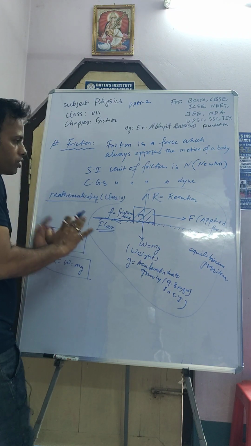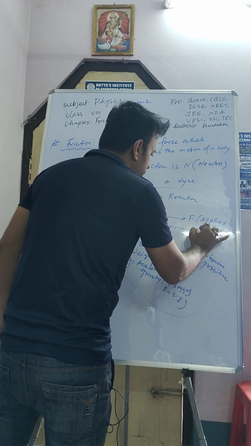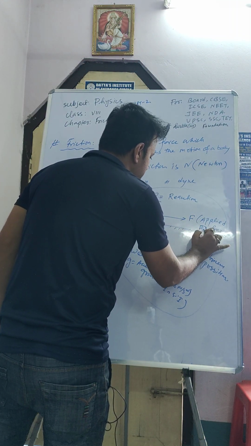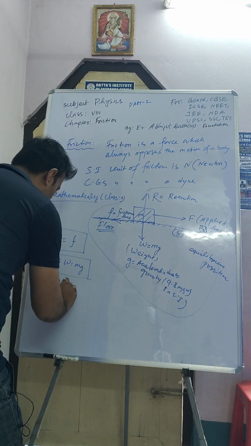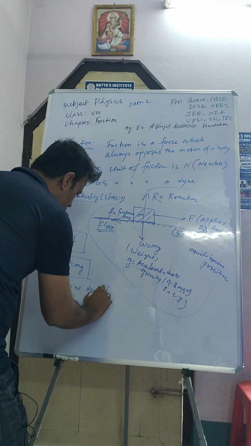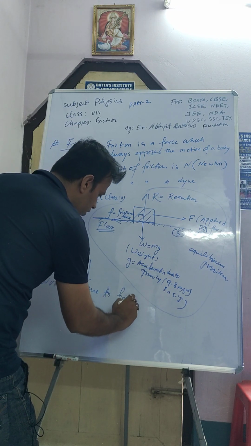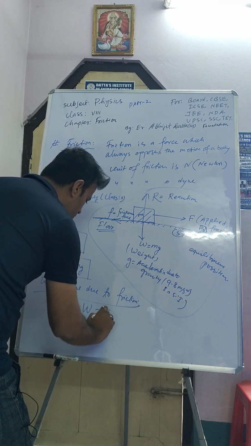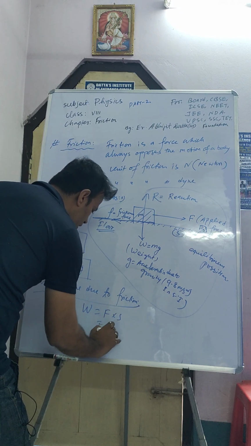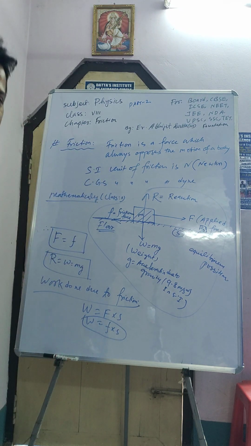Now if the body is moved here, and the displacement of the body is S, then in that case, what is the work done due to friction? Work done due to friction will be W equal to F into S, or small f into S. This is the frictional force.